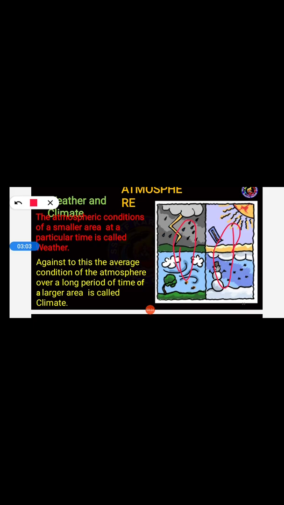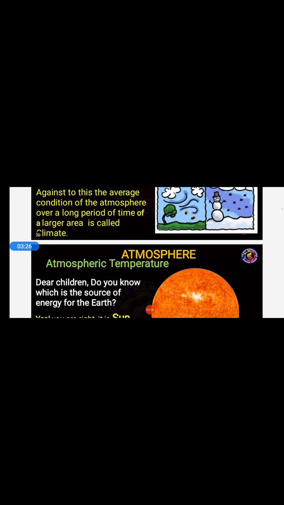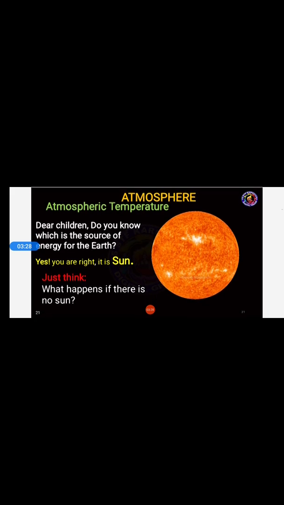And as I said, students, the atmospheric condition of a smaller area at a particular time is called weather, and in contrast, the average condition of the atmosphere over a long period of time of a larger area is called climate. So remember, students, the difference between weather and climate. Okay, now let us go forward.